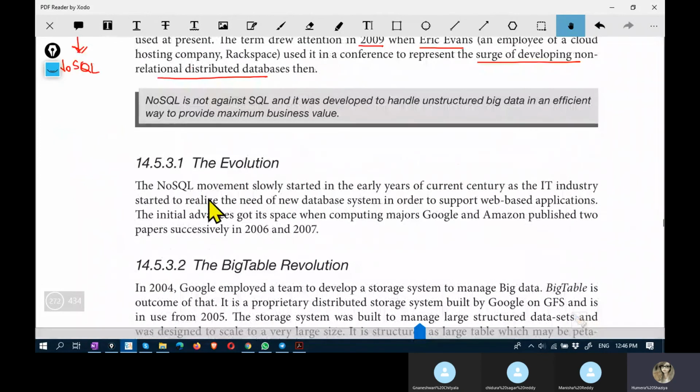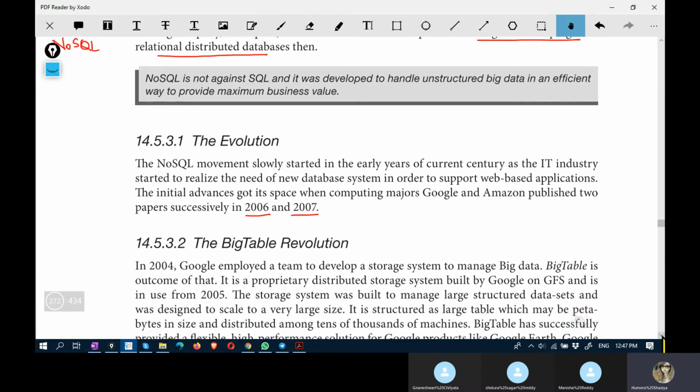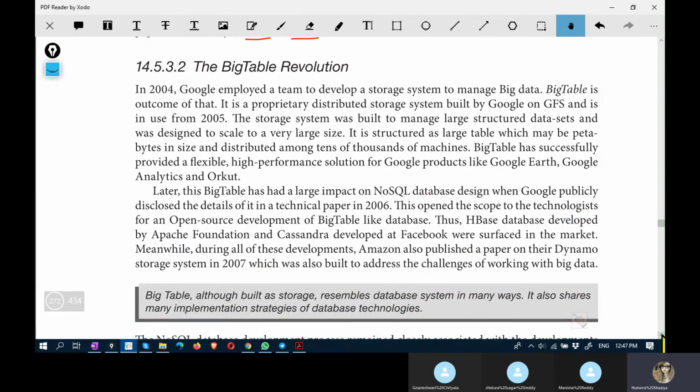All right, the evolution. NoSQL movement slowly started in the early years and started to realize the need for new database system to support web-based application, and later has got the popularity and wide acceptance for non-relational database. Okay, so it was Google and Amazon who published two papers, in 2006 and 7, and from there onwards it has got wide acceptance and popularity.